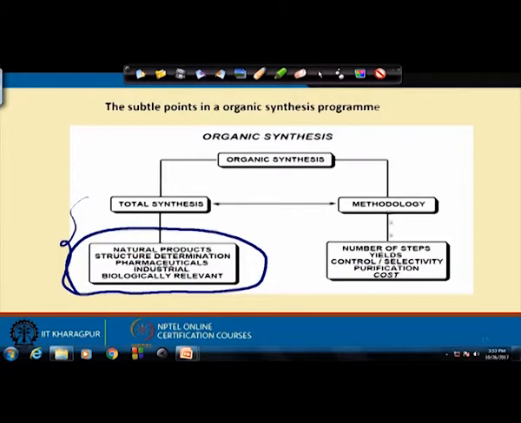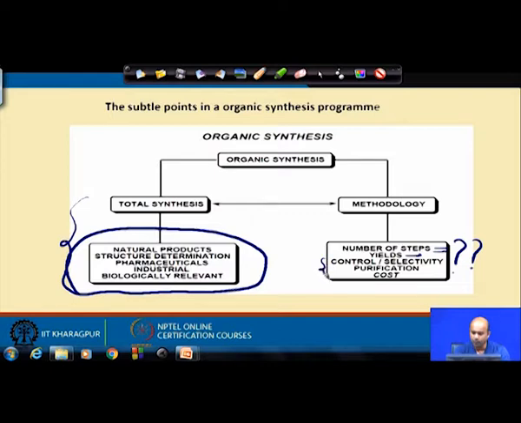Now, when you talk about methodology, our prime concerns will be these factors: how many steps are required, and the yields for individual steps. If the methodology is very high yielding, then your effort is counted. And the final point is control, or selectivity.